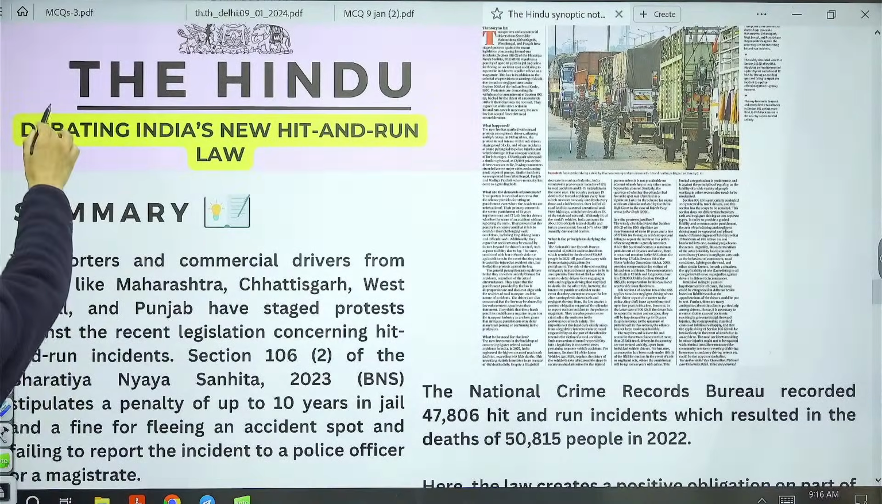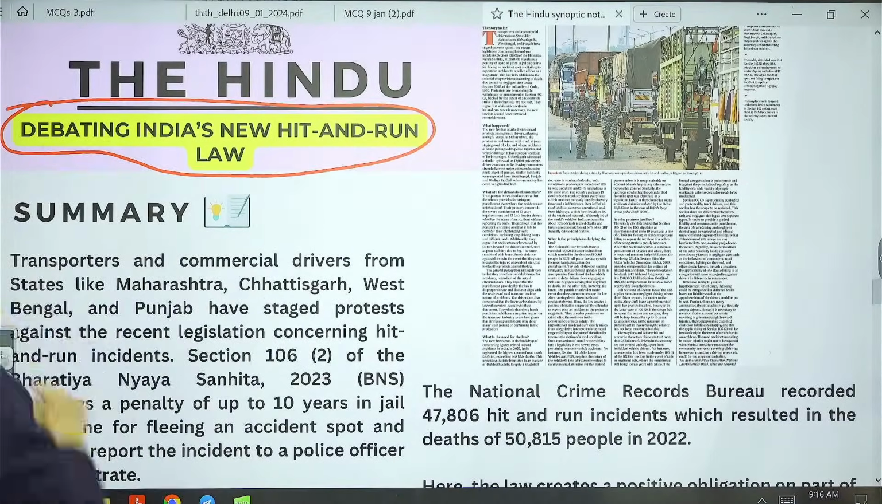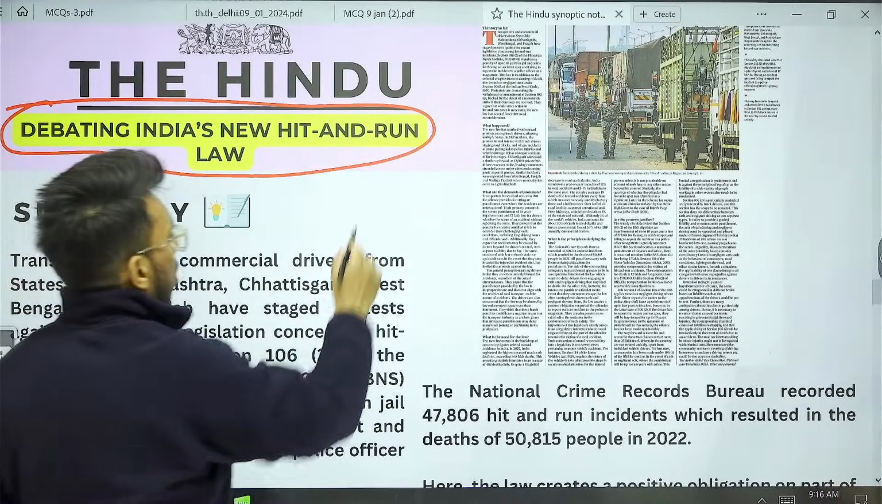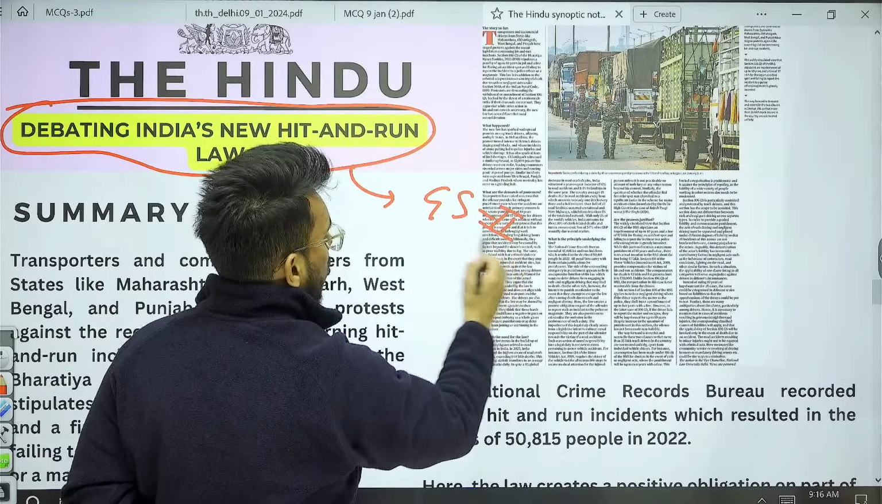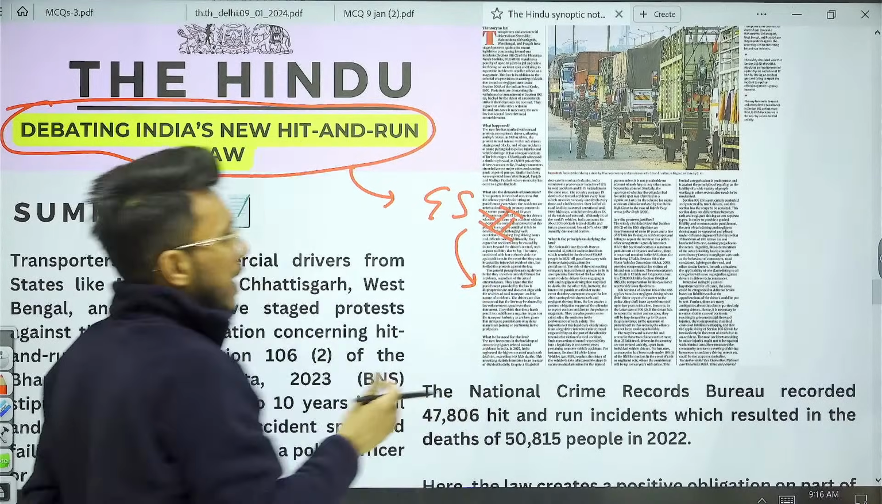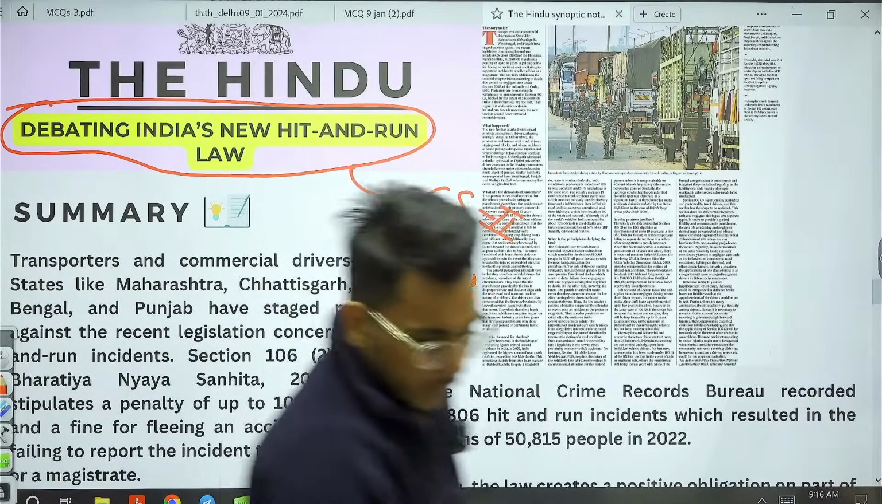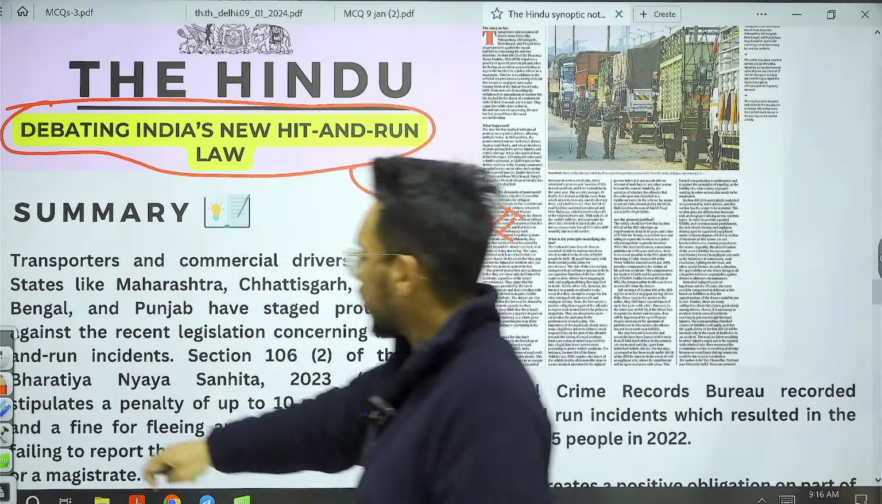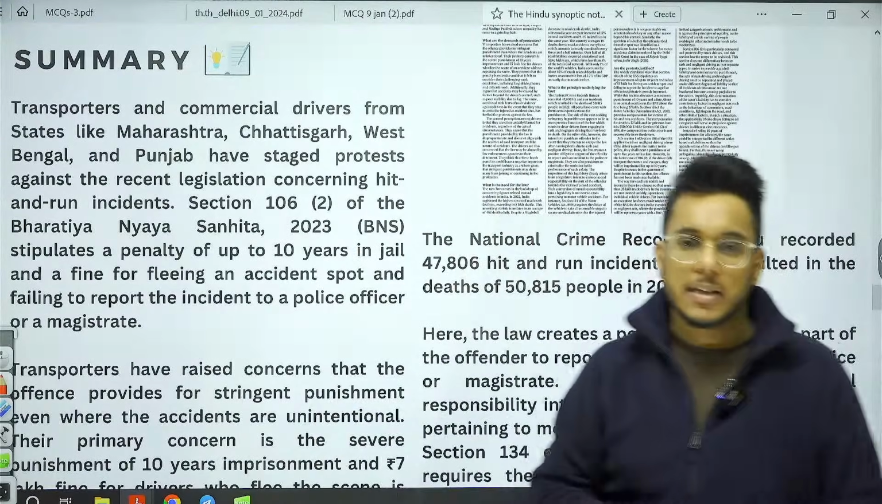Okay. We have this article debating India's new hit and run law. We'll take this particular article under GS paper number 2: critical evaluation of government laws and policies. Now guys, this article has been in the news recently.